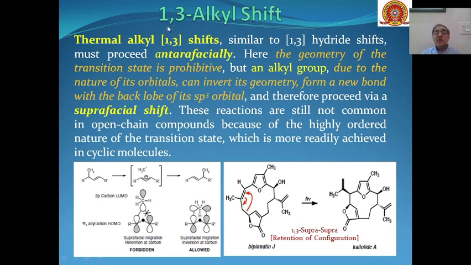Then 1,3 alkyl shifts are similar to 1,3 hydride shifts, and must proceed antarafacially. Here the geometry of the transition state is prohibitive, but an alkyl group, due to the nature of orbitals, can invert its geometry to form a new bond with the back lobe of its sp3 hybrid orbital. So here what happens is that this can rotate and an overlap can take place.